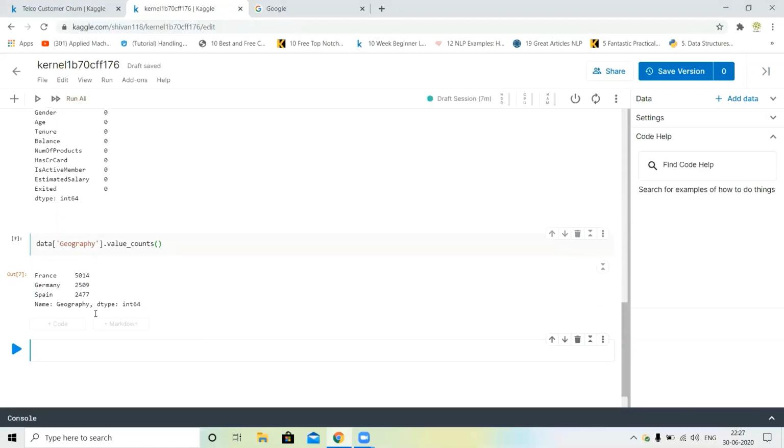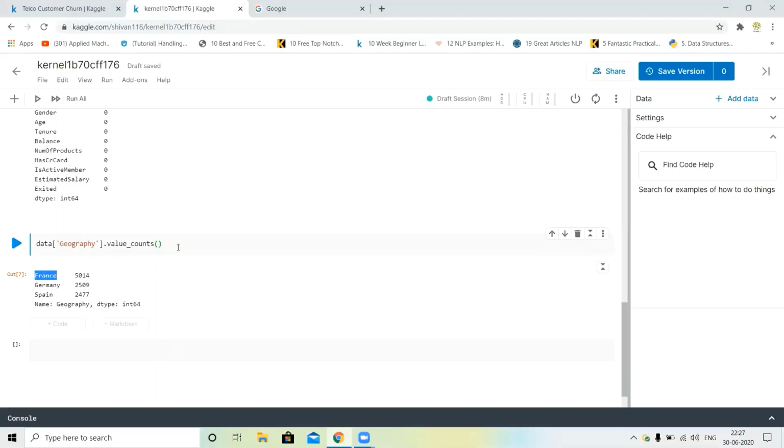You can see there are 3 country names available in our dataset: France, Germany, and Spain. In France, 5,014 rows are available, Germany 2,509 rows, and Spain 2,477 rows.